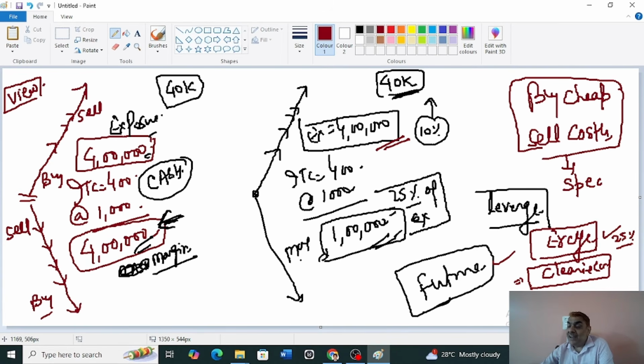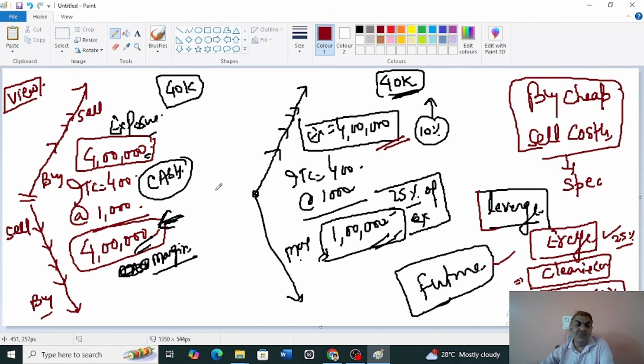The clearing corporation can always increase this margin. They have this right. They cannot decrease this margin. This question always comes. They cannot decrease the margin; they can always increase it. Fine. So this is how it operates. That's the future. Future is a leverage position.